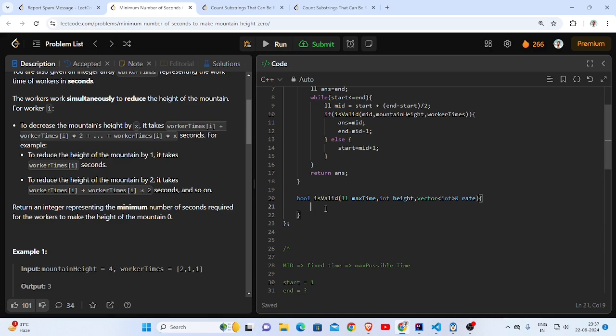Let's see. I will have a total reduction here, which I'll call 0.